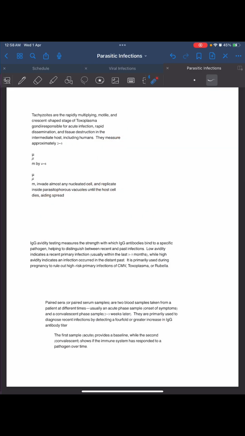Okay, IgG avidity we saw. Then paired sera: we know that two samples are taken at some interval, and it shows the presence of IgG antibodies, a 4-fold or greater increase in IgG. The first sample provides the baseline, while the second is the convalescent sample. Convalescent shows if the immune system has responded to the pathogen over time.